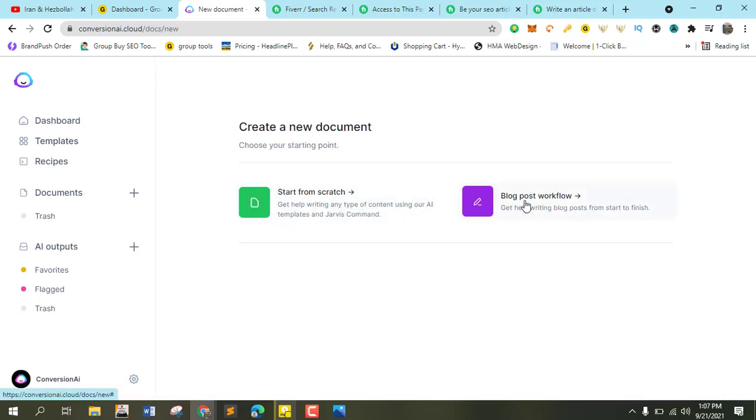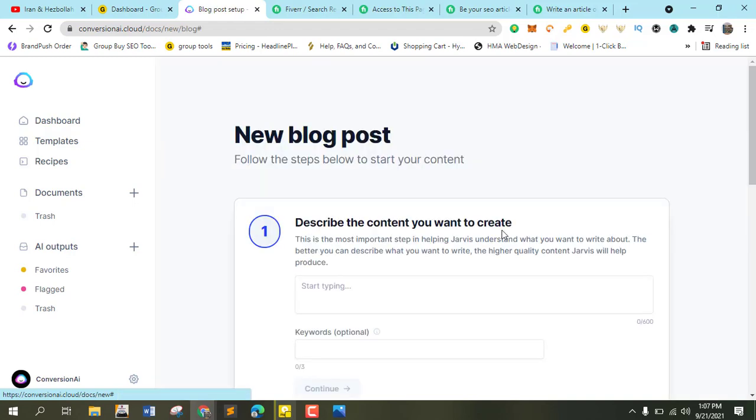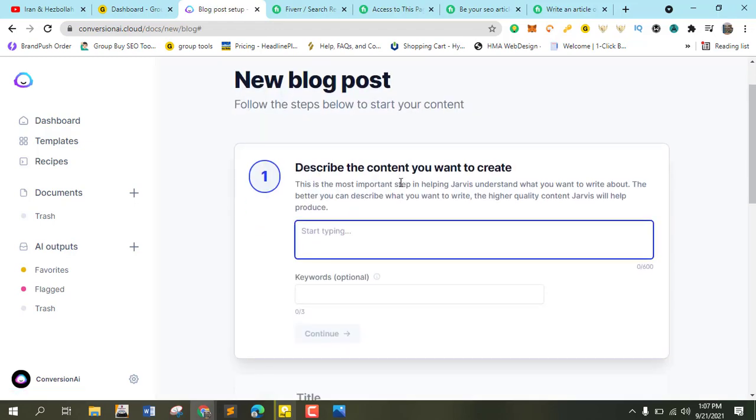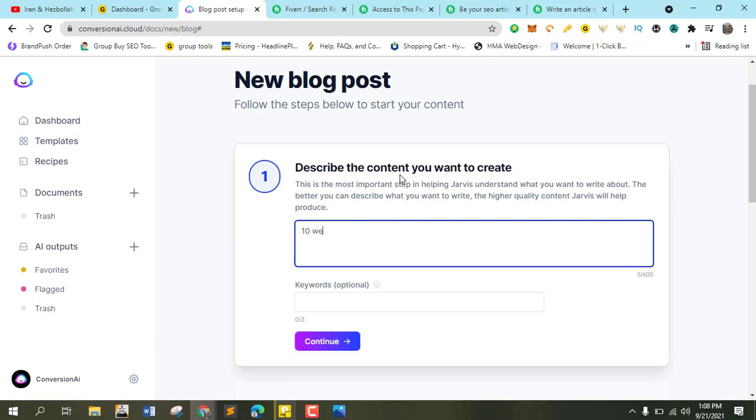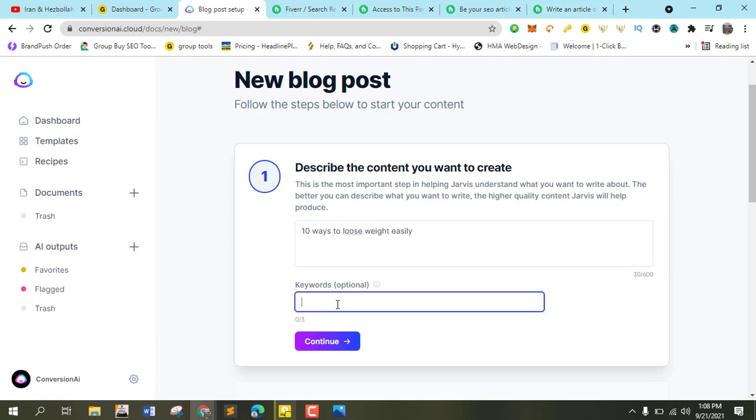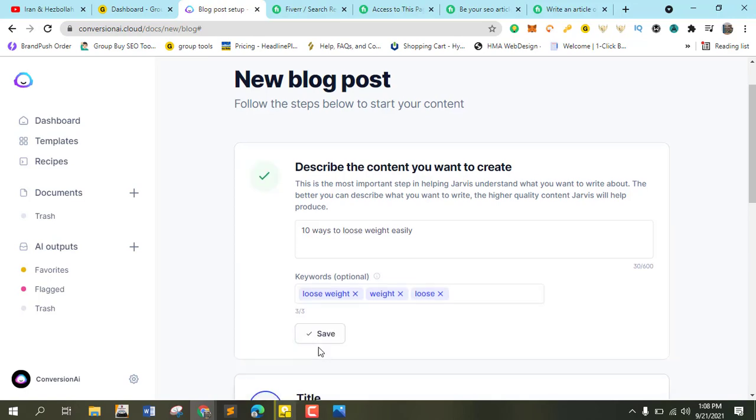So I'm going to go here. Since we are working on a blog, I'll just use this one, and I'll come again and use this start from scratch, because I love this if I want to write a blog post. So "10 ways to lose weight easily." Then copy "lose weight" as one of the keywords. Okay, good. So I will click on continue.